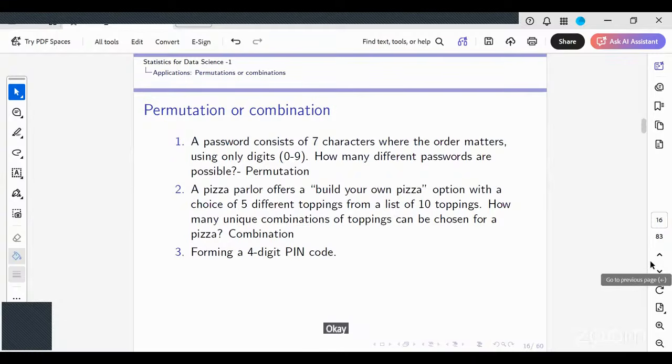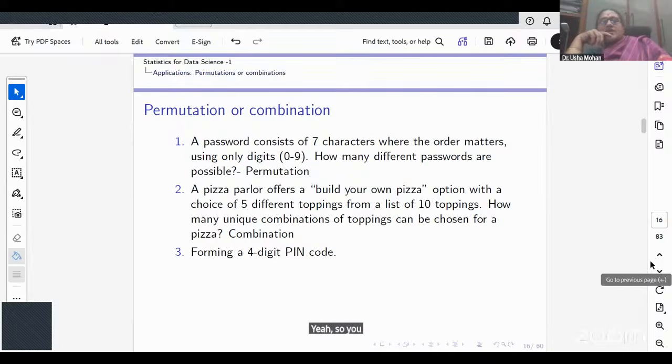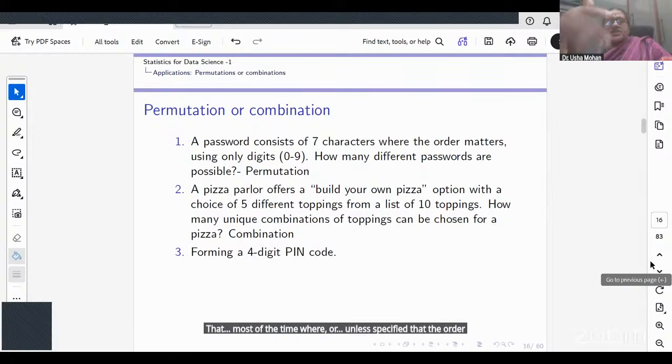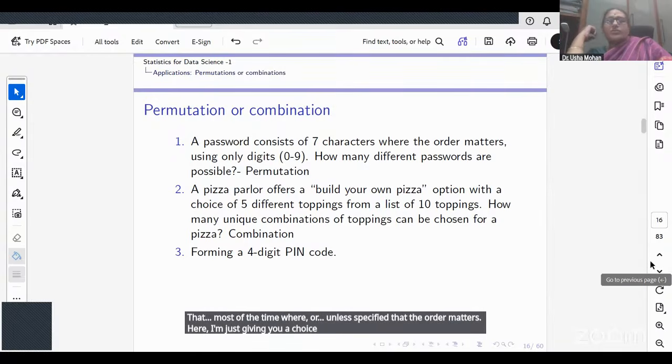Is it clear? This is the second thing where most of the time I make mistakes. You need to understand that unless it is specified that the order matters, here I'm just giving you a choice of 10 toppings from a list.